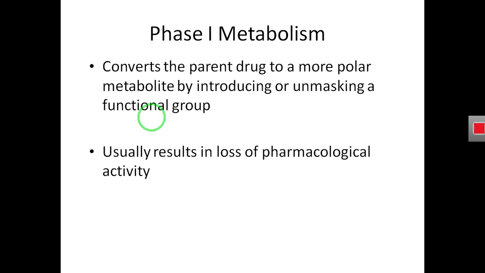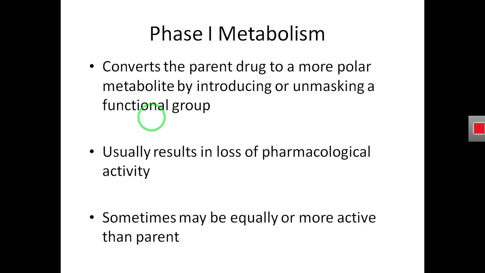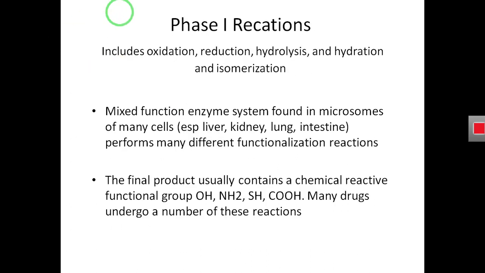So in phase 1 reaction, usually the drug loses its pharmacological activity, and sometimes the drug can be more active than the parent drug. So we will see how this phase 1 metabolism takes place. You have to keep in mind that phase 1 and phase 2 reactions take place in our liver. Phase 1 reaction takes place in the microsomes of the liver, and phase 2 reaction takes place in the cytosol of the liver. So we are talking about phase 1 reaction.